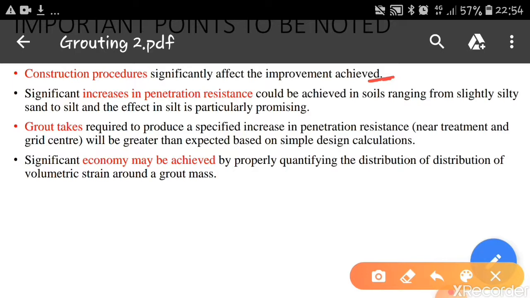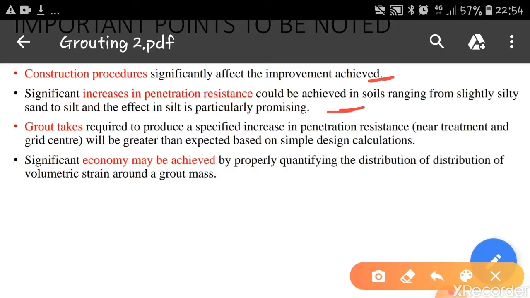Second point is significant increase in penetration resistance could be achieved in soils ranging from slightly silty sand to silt, and the effect in silt is particularly promising, since they have worked with various types of soils and found that this method gives promising results in silts or silty sands.